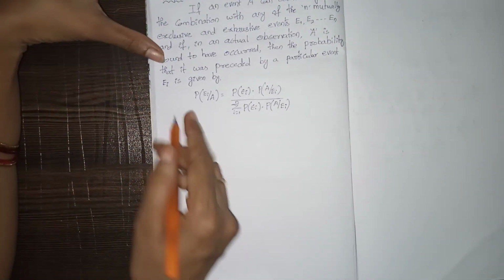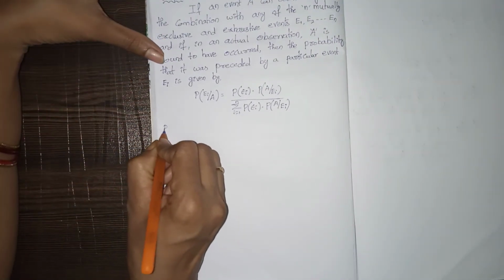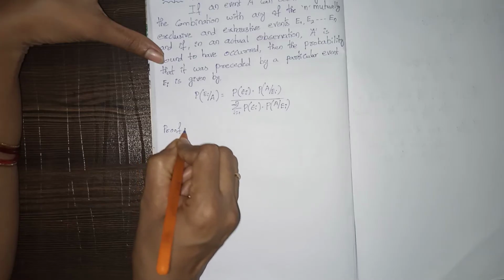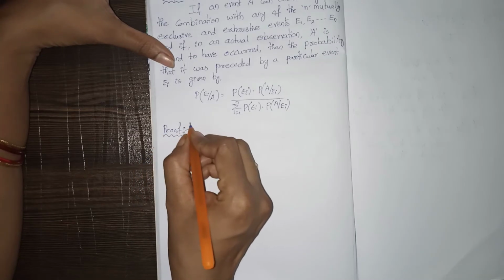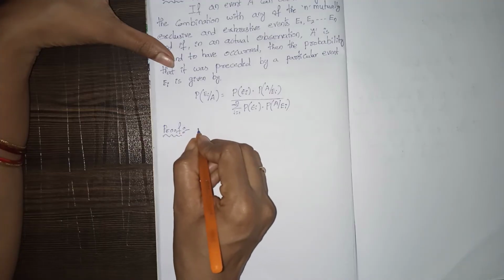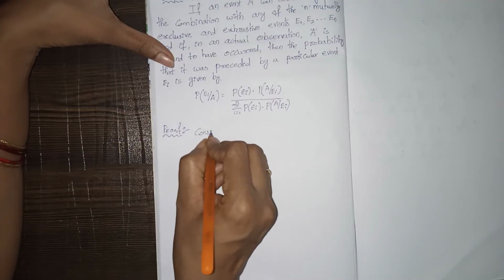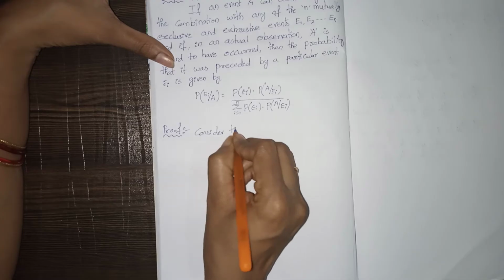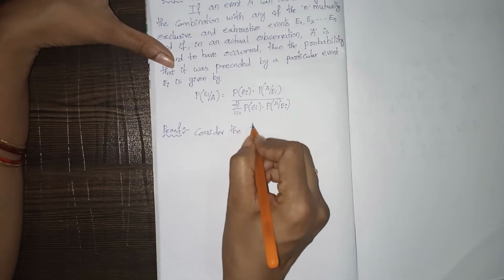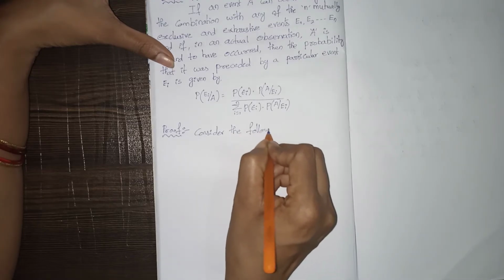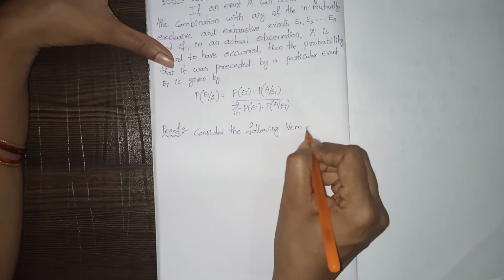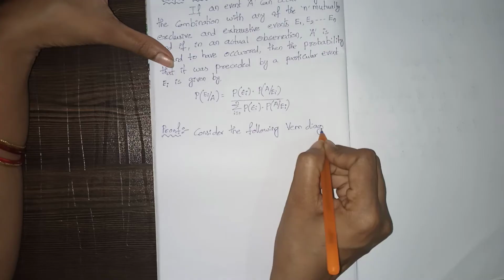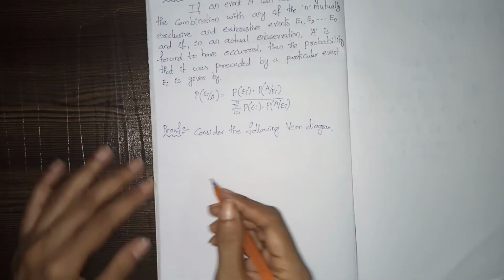Proof. Consider the following Venn diagram. First we'll draw the Venn diagram, and depending on that we can prove Bayes theorem.